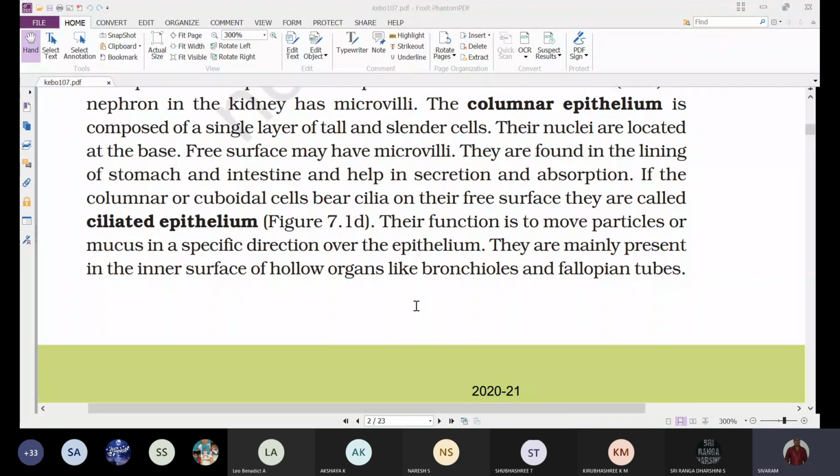So the cilia lining the epithelium on the free surface help in the movement of certain particles or substances like mucus and ovum in different parts of the body. For example, in bronchioles, it helps in the movement of mucus. In fallopian tubes, it helps in the movement of the ovum. This is the ciliated epithelium.